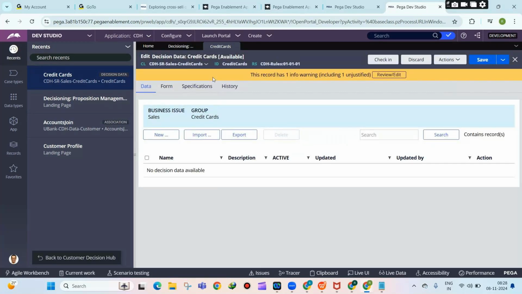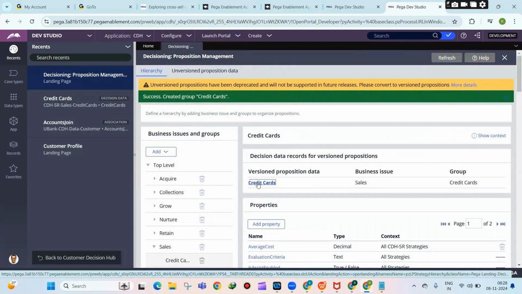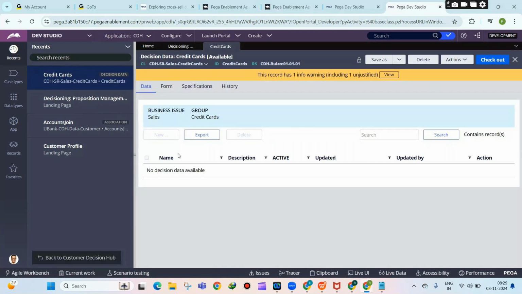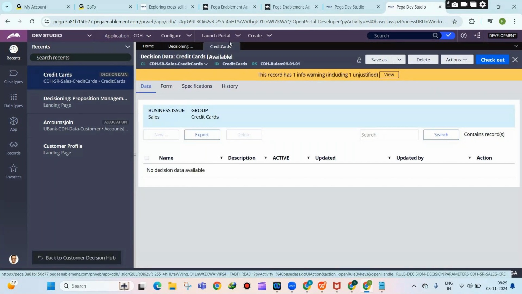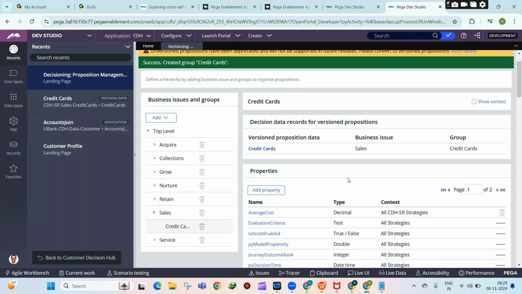Okay, so you will create a business issue. Under the business issue, you will create the business groups like credit cards, personal loans, like that. Under the business group, you will create a proposition. So that's what you have to do. We will proceed and create some structure in the next session, but that is the next step you have to do, configuring the business taxonomy, which is the business issues, business groups, and the propositions. Clear? Any questions for now? We just started, but we'll configure full-fledged groups and issues. We'll create some issues and groups, and we will also configure some propositions.